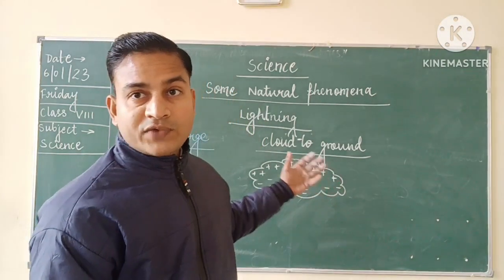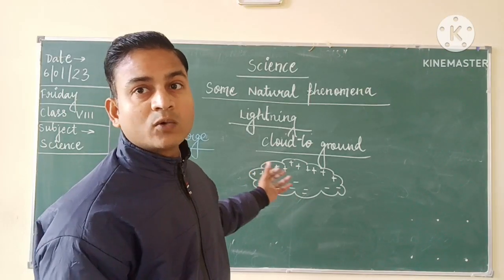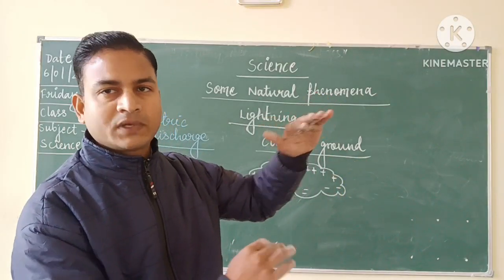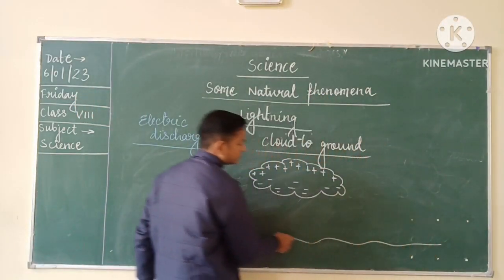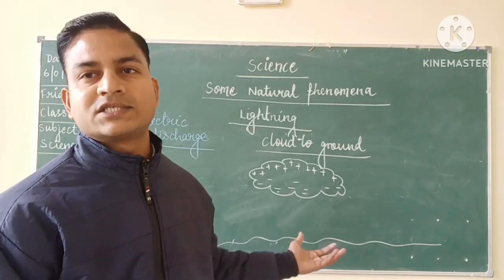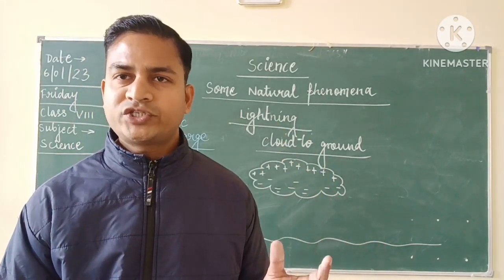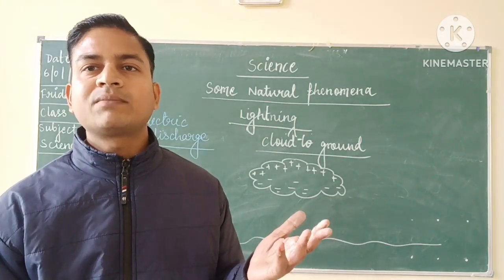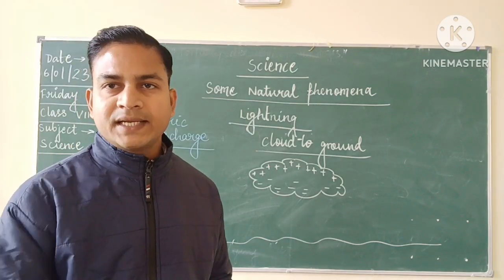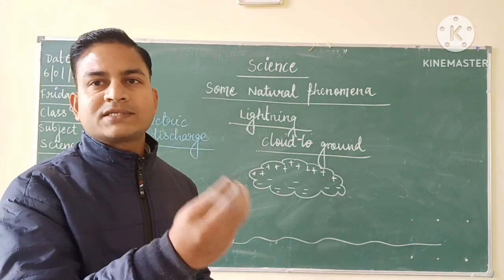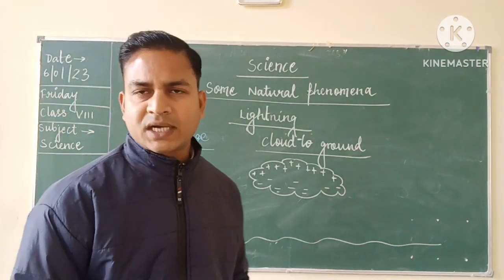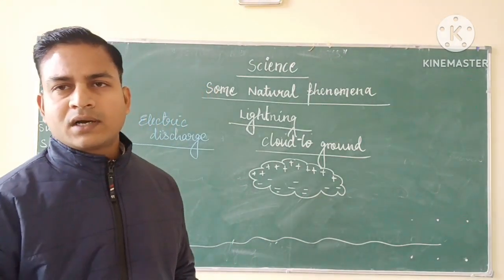Okay, now what happens when this cloud approaches towards the ground? Though it will not come onto the ground, but for example, if the height is very less. Suppose this is the ground over here, and the air between the cloud and the ground gets ionized. Ionized means it has a large amount of moisture, due to which the air has also developed some amount of charges in it. So the air will become a poor conductor of electricity. It will allow a small amount of conductivity. It will develop a little amount of charge due to the moisture as well as certain factors present in it.